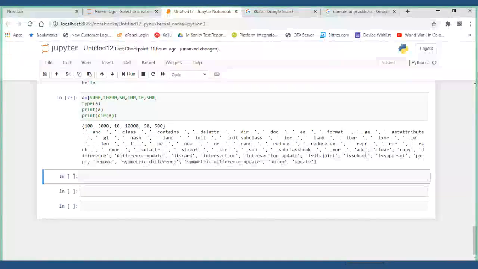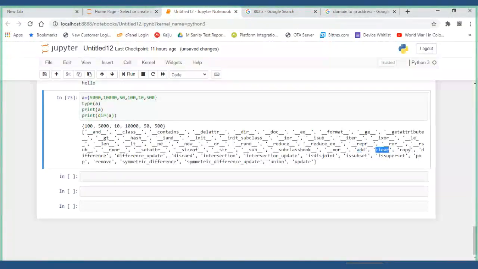It can add elements, clear, copy, find the difference between two sets, discard some elements, insertion, everything. But indexing was not there, that's why you are not able to append it. But there is something called the add function. Now let's use that at least.